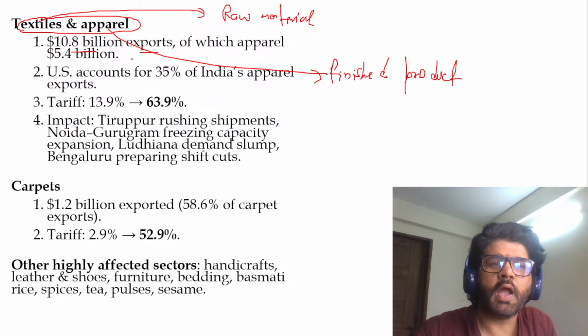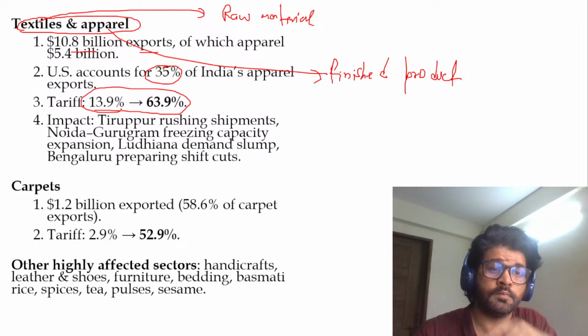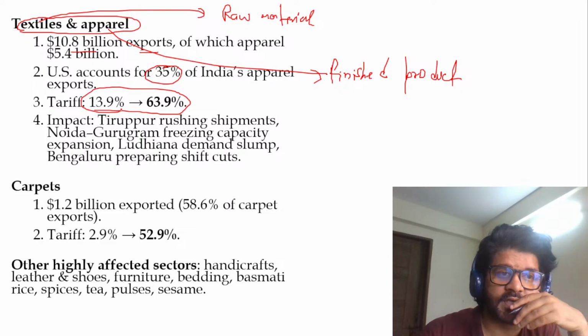$10.8 billion exports. Apparel again, US accounted for 35%. Now tariff. See this thing. This is a huge thing, man. Seriously, man.